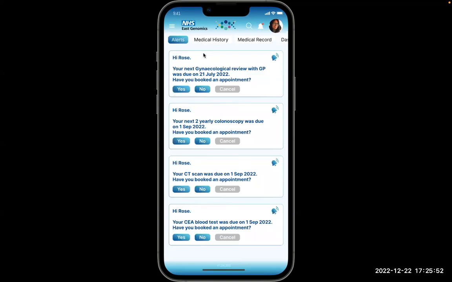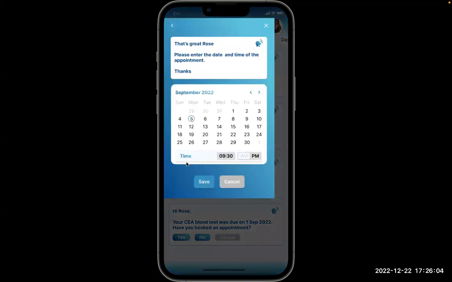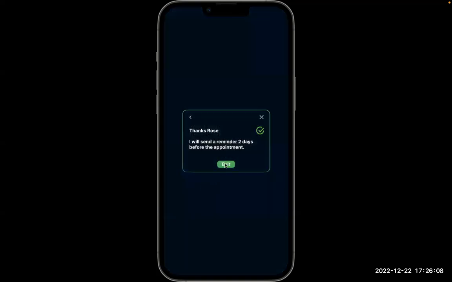The alerts are completely automatic, proactive, and interactive. So, for example, this patient's next colonoscopy is now overdue. If the patient taps yes, as she has already booked her appointment, the app offers her a calendar to enter the date and time of the appointment.